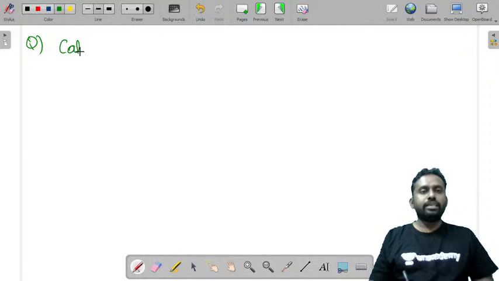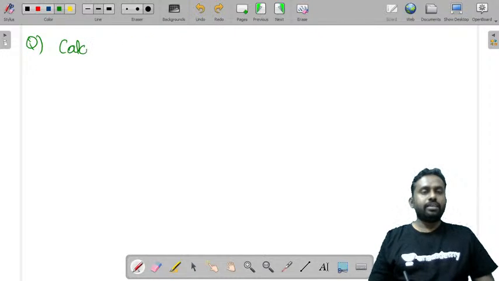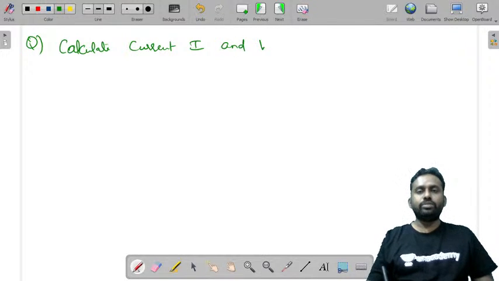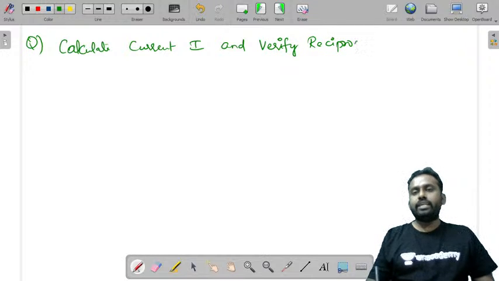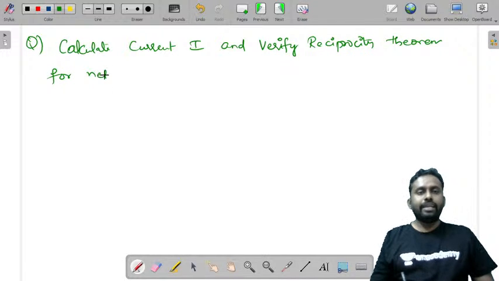Calculate the current I, और ये हुआ question. Verify reciprocity theorem for the network shown. This is the question, and let me draw the